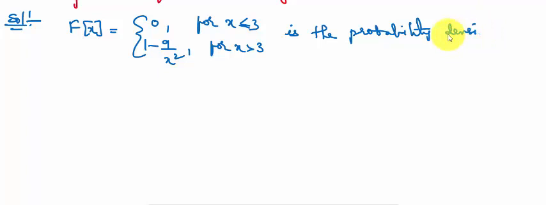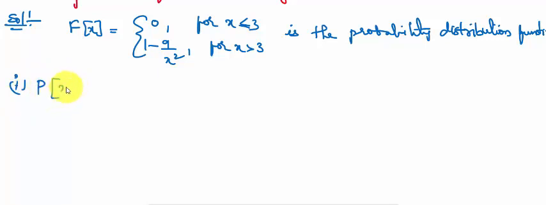Sorry, probability distribution function, not density function. It is the distribution function. In this, we can calculate the first one, probability of x is less than 8, and the second one, probability beyond 8.